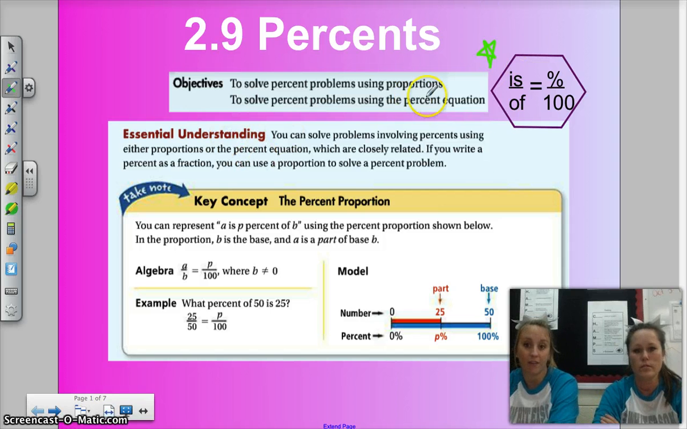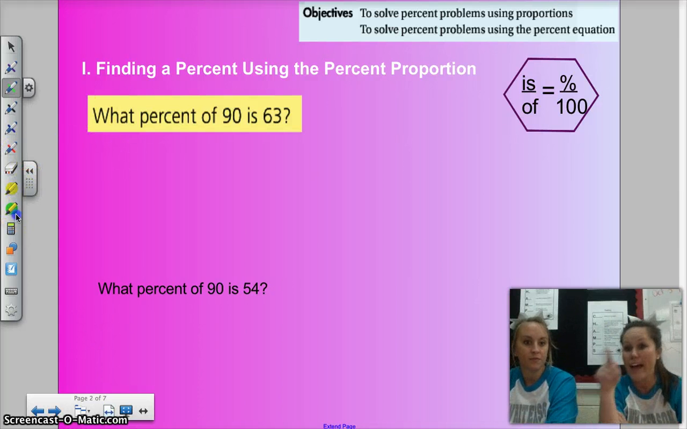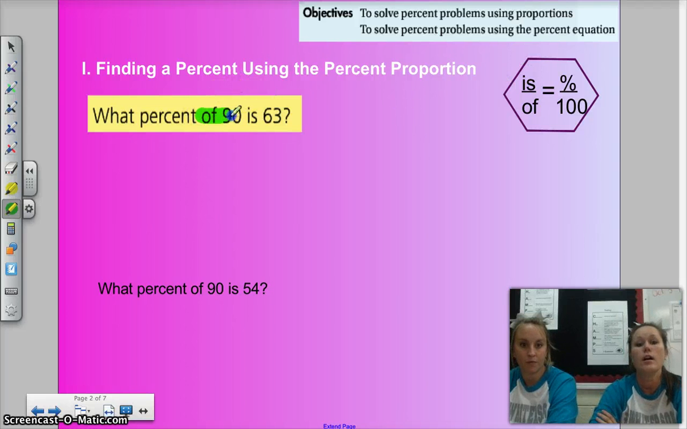We're going to reference this a gazillion times. Okay, so finding a percent using the percent proportion. That is the percent proportion: is over of equals percent over 100. So what percent of 90 is 63?